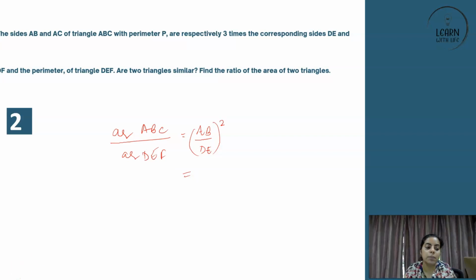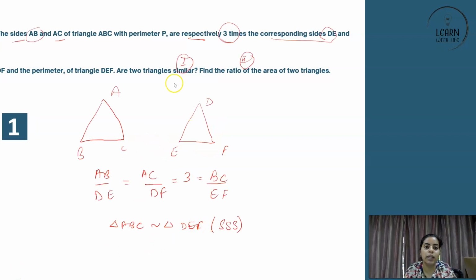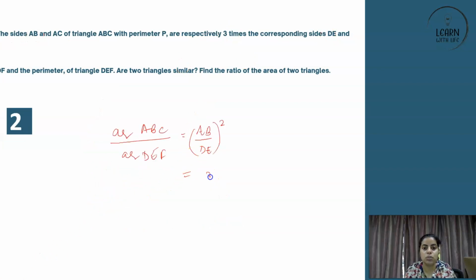So what was AB upon DE? AB upon DE we directly saw here was 3. So that is why this is also 3 squared, or 3 upon 1 squared, which is nothing but 9:1, and that's your required ratio, 9:1. If you ask, are the two triangles similar? Yes. And find the ratio, 9:1.